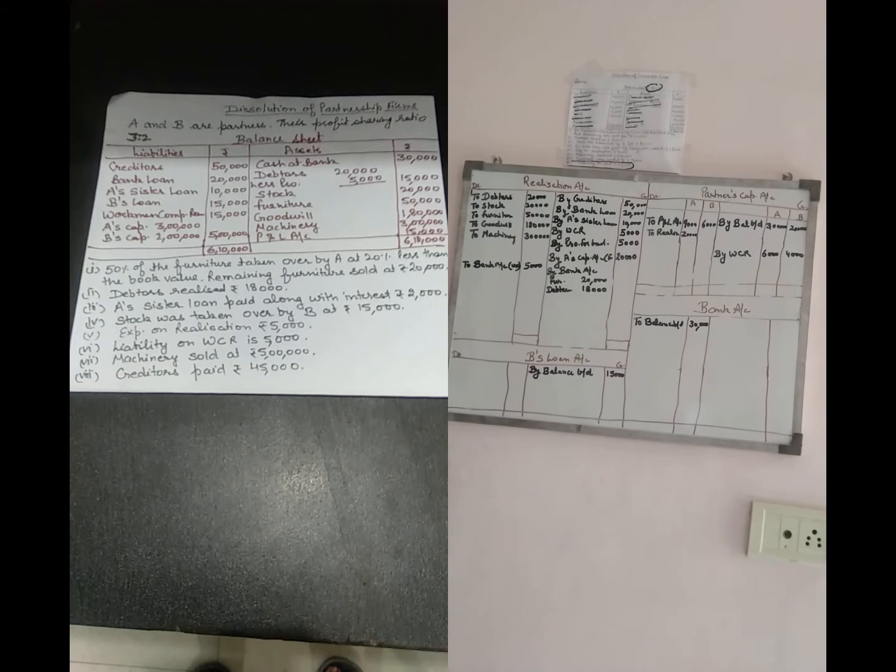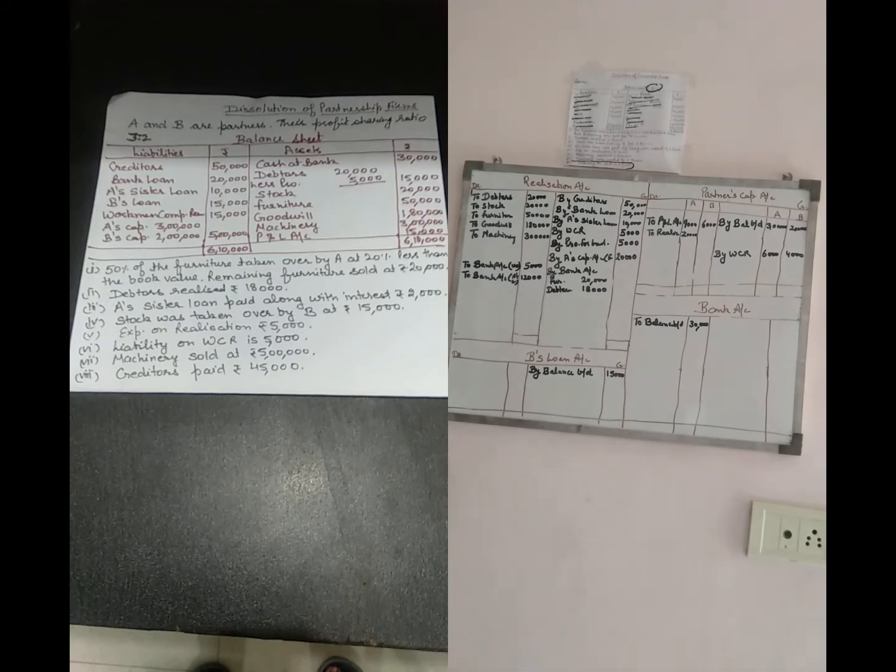After that A's sister loan was paid off along with interest 2,000. So the entry is realization to bank account, to bank account, A's sister loan. The loan amount is 10,000 and 2,000 is to be paid for the interest. So the total amount to be paid is 12,000.